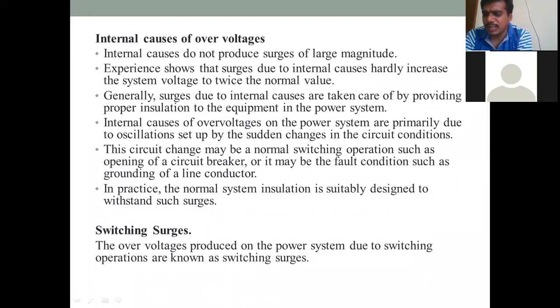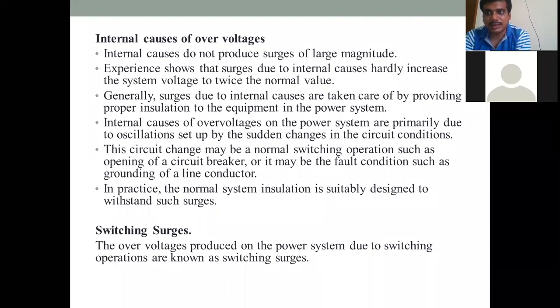Internal causes do not produce major damages or major issues, because they are of lower magnitude. These internal causes mainly occur due to the failure of insulations and due to surges. You know what surges are; I explained what a surge is while explaining lightning.